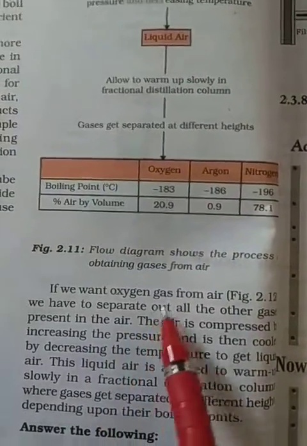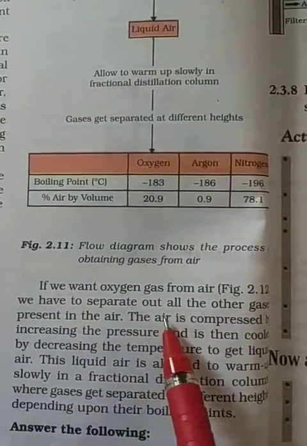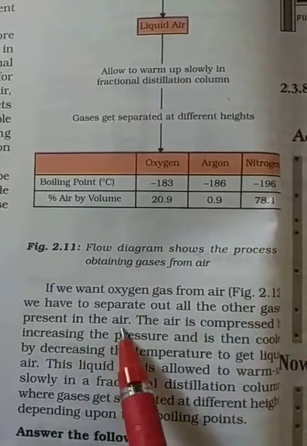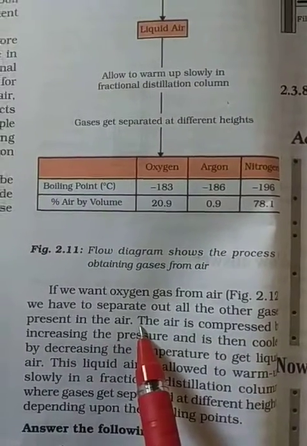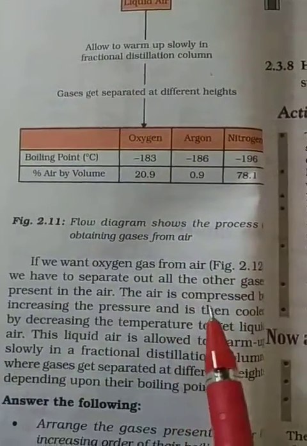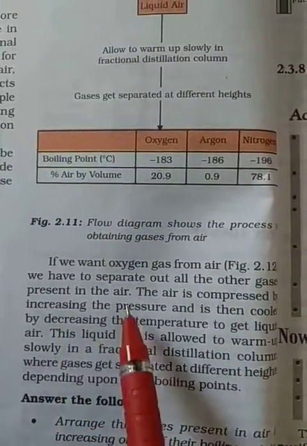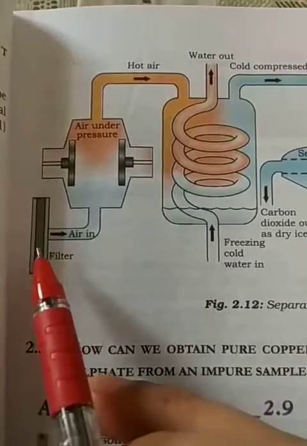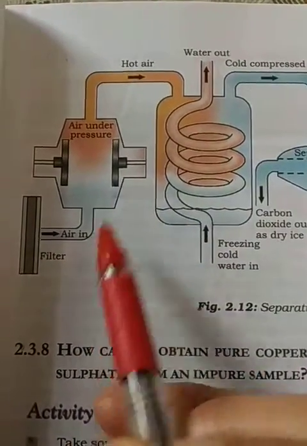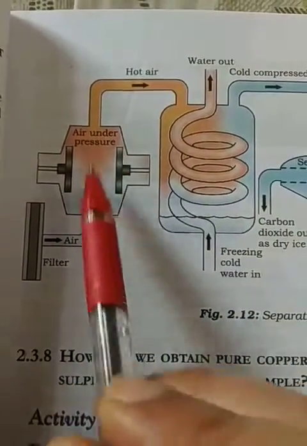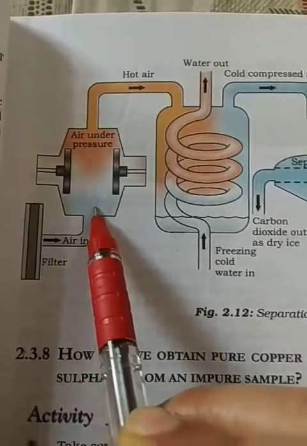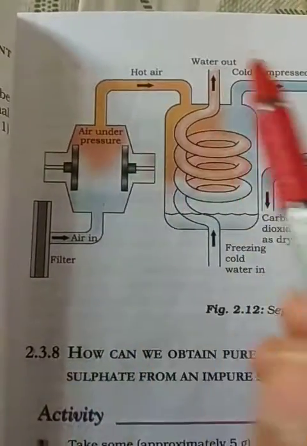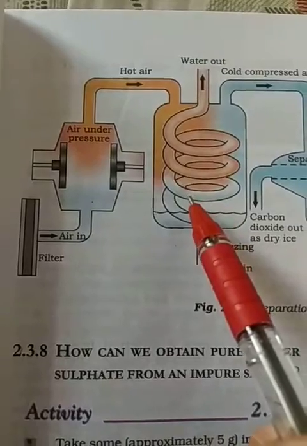If we want oxygen gas from air, we have to separate out all the other gases present in the air, because air contains so many gases. Here you can see the air is compressed by increasing the pressure, and under pressure it converts into hot air, then it goes to the next chamber.